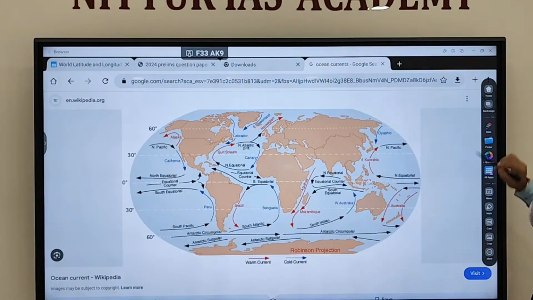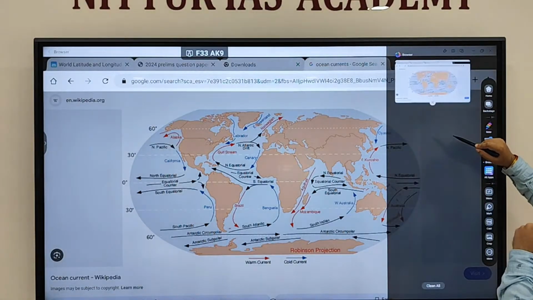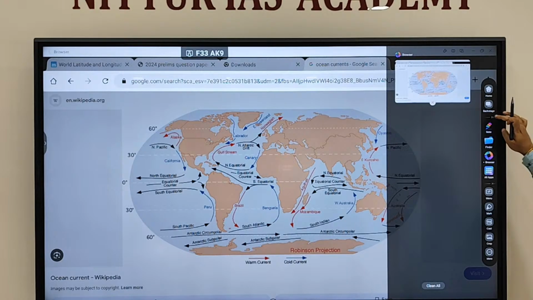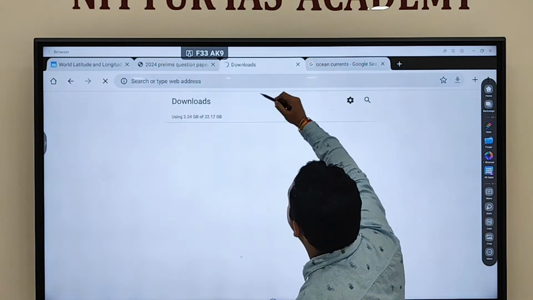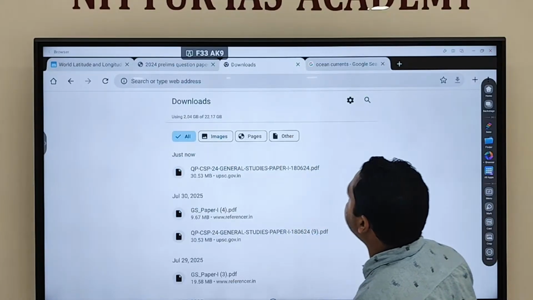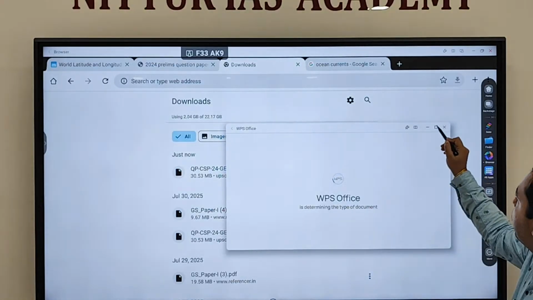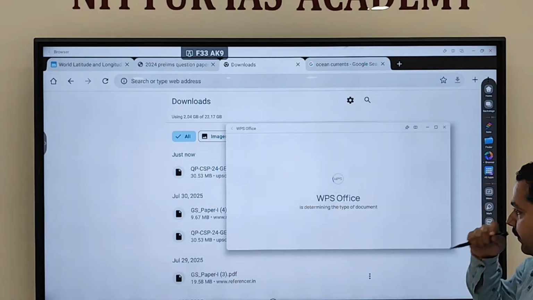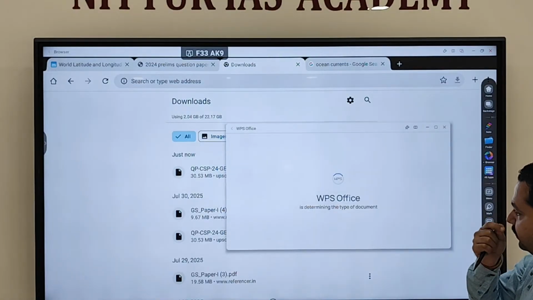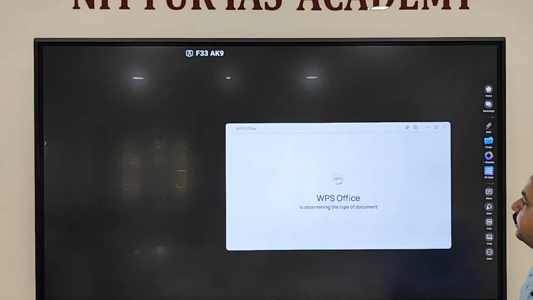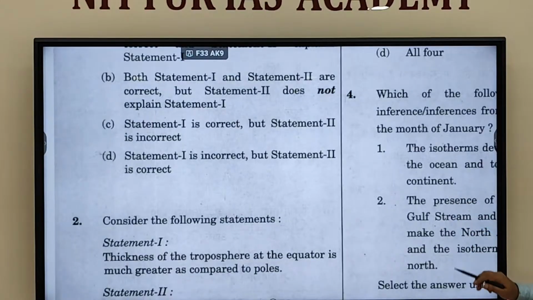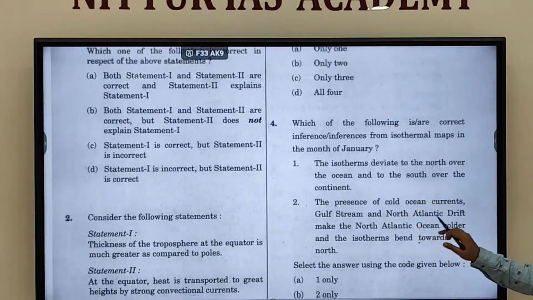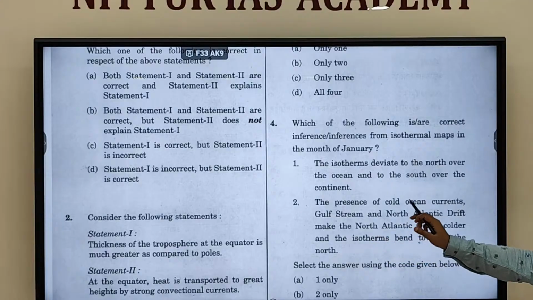What is the question mentioning? It is mentioning Gulf Stream as which type of current? It is mentioning Gulf Stream as a cold current. So it is saying the presence of cold oceanic current, but Gulf Stream is not a cold oceanic current. So that's why the second statement is a wrong statement.